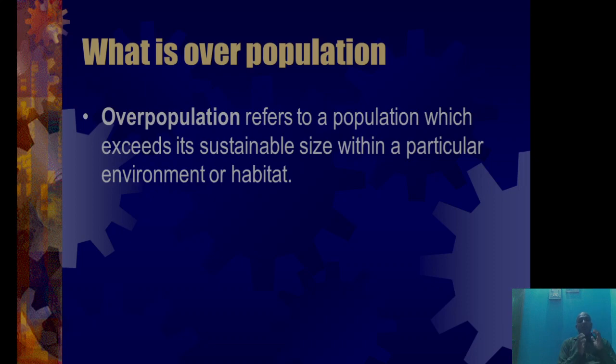In the simplest language, if we have a low set of resources and a high set of population, that place is called an overpopulated place.